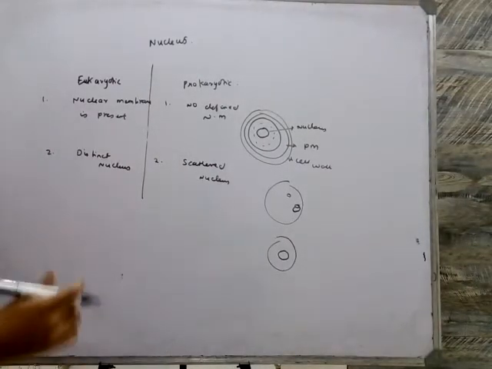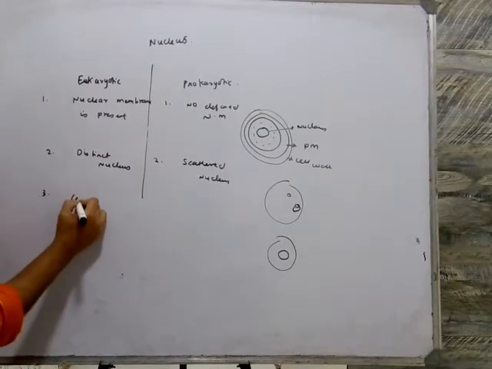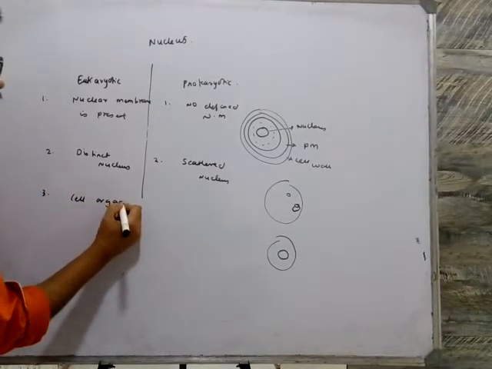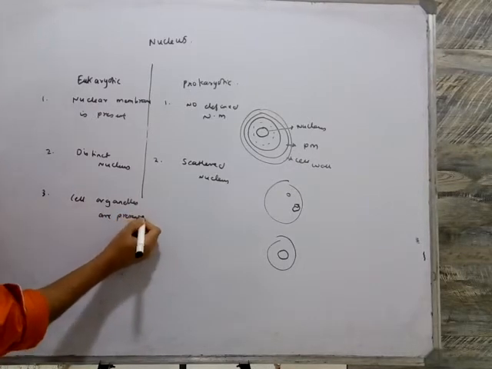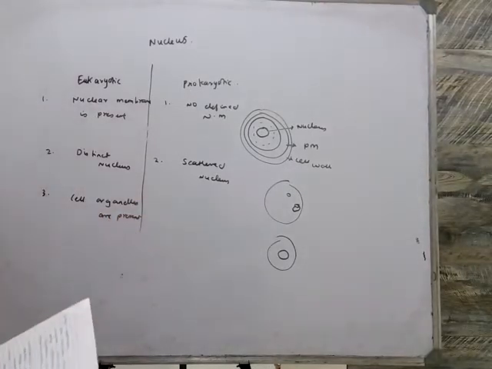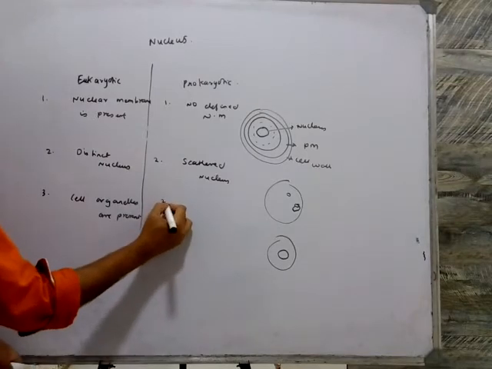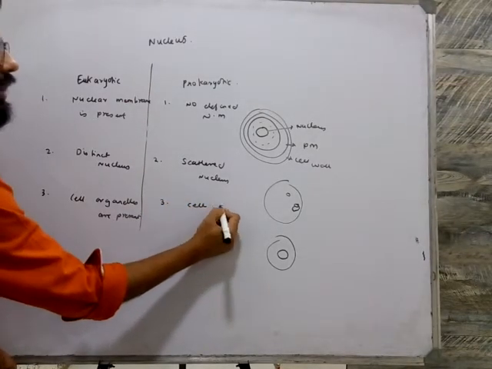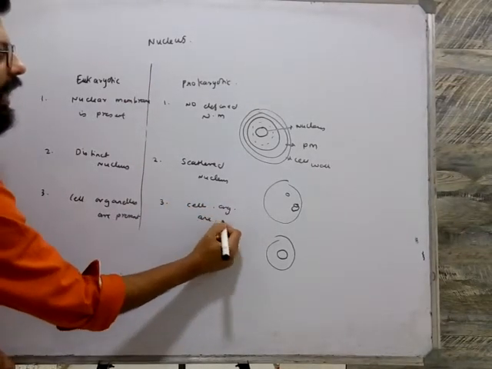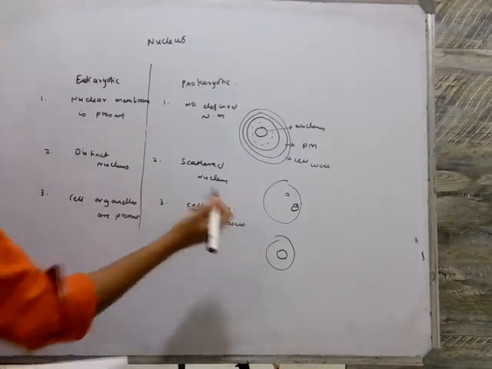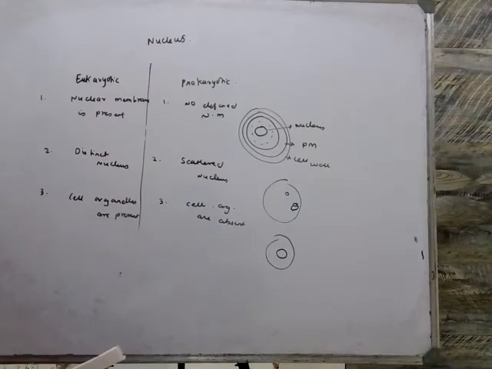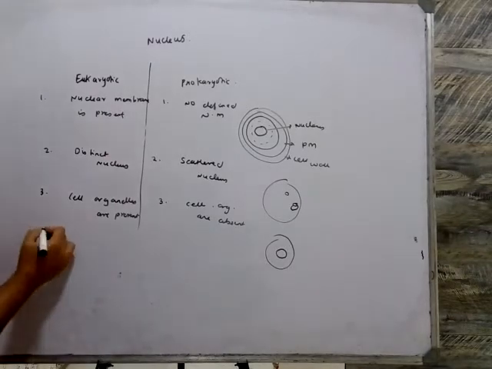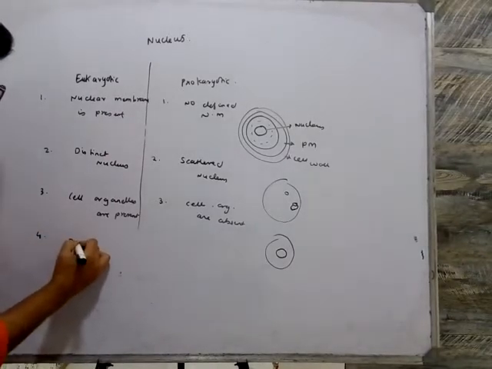The third one is that cell organelles are present in eukaryotic cells, whereas in prokaryotic cells many cell organelles are absent. Fourth, inside the nucleus of eukaryotic cells we have DNA and protein. We will study DNA in further videos.